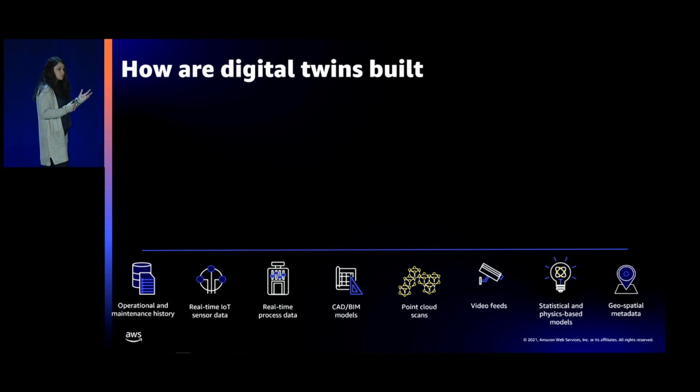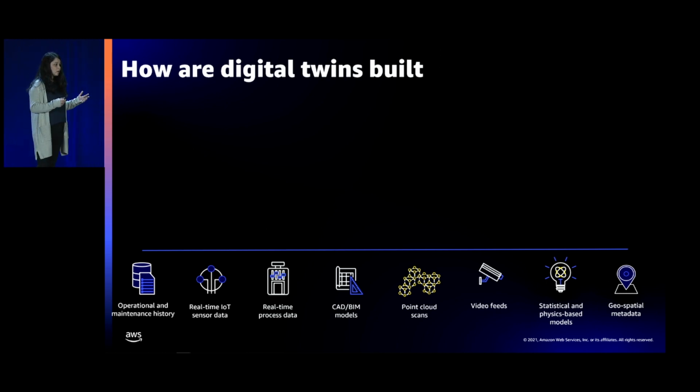There is visual data, the as-designed context from CAD files, or as-built context from point cloud scans. There's geospatial data, there's modeling data, as well as video data from cameras that are deployed in these facilities. These are all very different kinds of data.